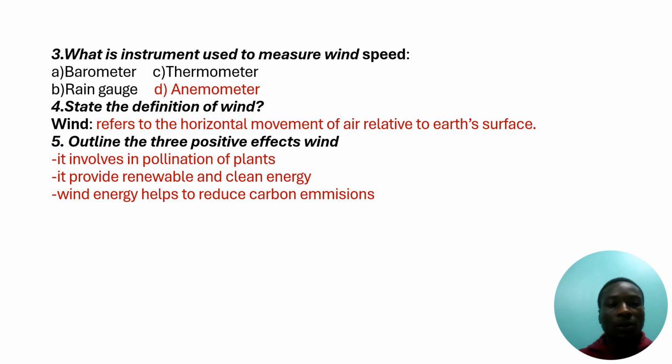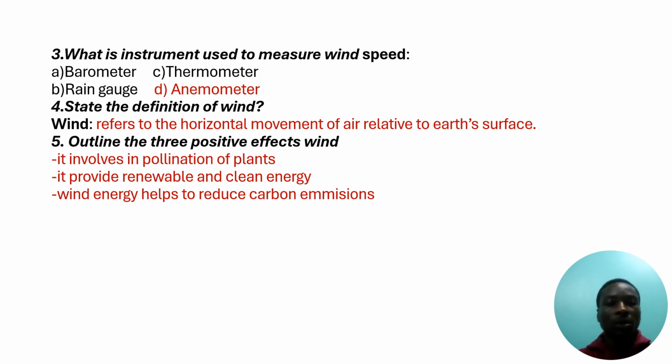The third question says: what is the instrument used to measure wind speed? A. Barometer. B. Rain gauge. C. Thermometer. D. Anemometer. The answer is D, anemometer.